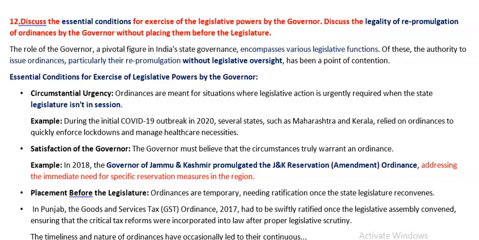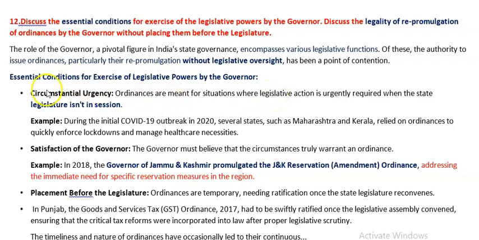On what circumstances or what can be the reasons for legislative power exercising by the governor, and whether the re-promulgation is a legal violation. This is the question. So you introduce by saying that the governor can use this, but when it is used excessively through re-promulgation, there is a point of contention. So what are the essential conditions or circumstances during which the governor can exercise this power?